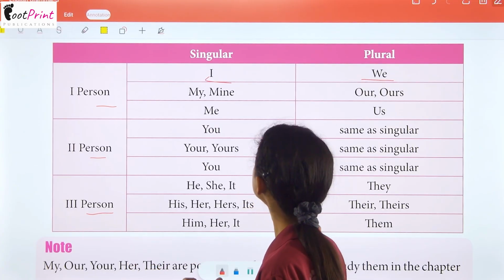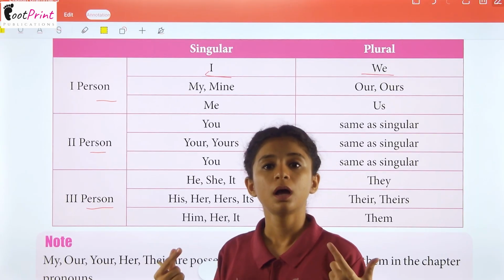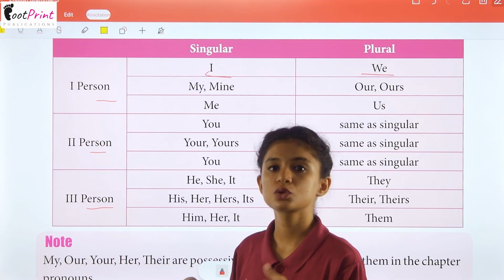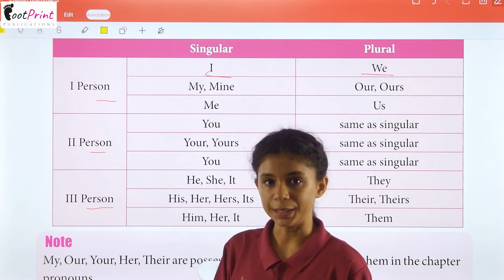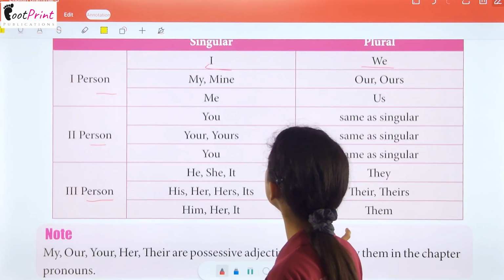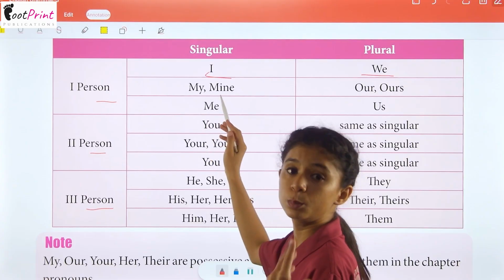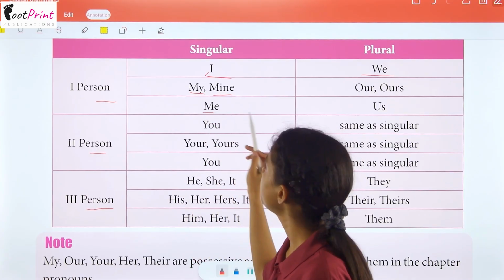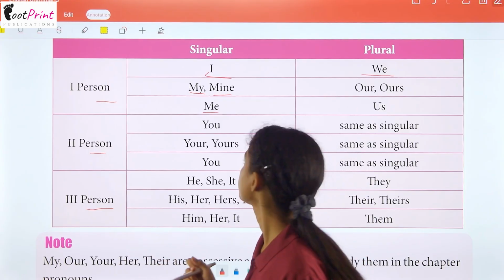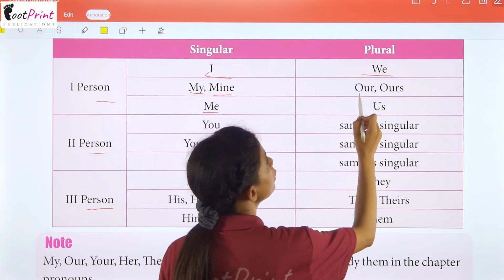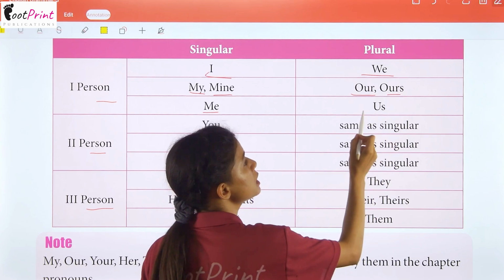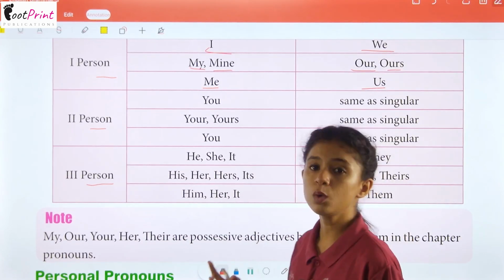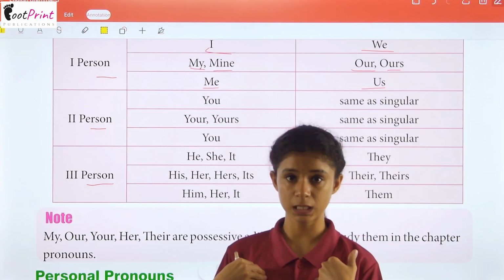Okay? If I have a friend with me and I am talking about the two of us, the pronoun will become we. Now, it has more of them: my, mine, that show belonging, and me, that is the object pronoun. And in the plural one, we have our and ours and us as the object pronoun. Now, the first person is who is speaking.